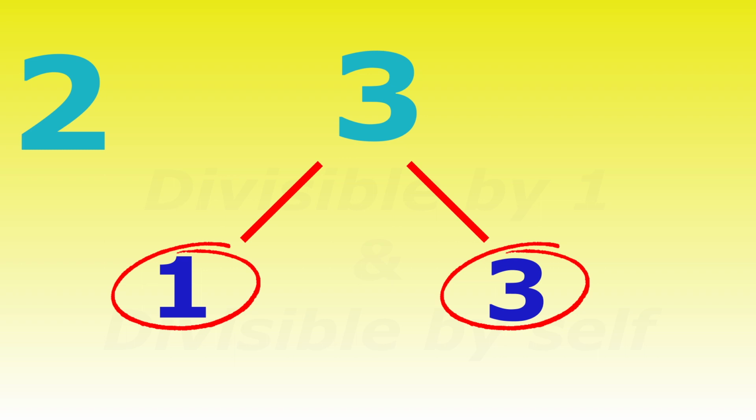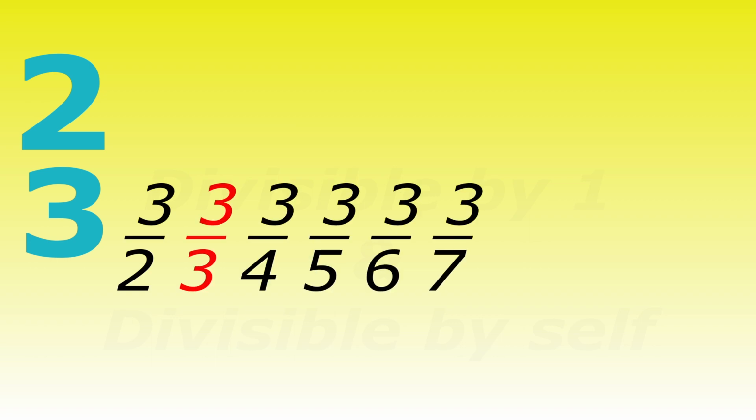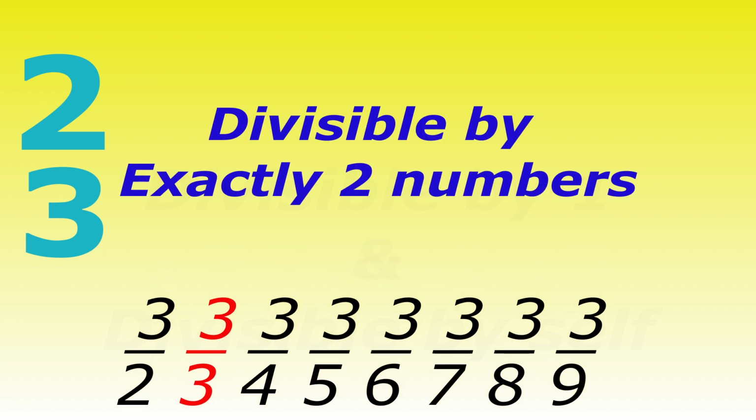Let's try the number 3. 3 is divisible by 1 and by 3, and again it is not divisible by any other number, so 3 is prime. Try this for yourselves. Try to divide 3 by a number other than 1 or 3. You will end up with a fraction. So the number 3 is only divisible by exactly 2 numbers, 1 and 3. So 3 is prime.